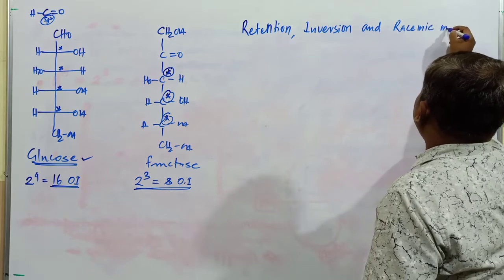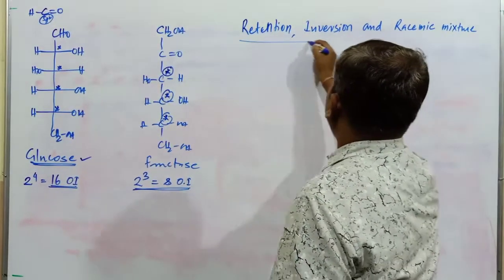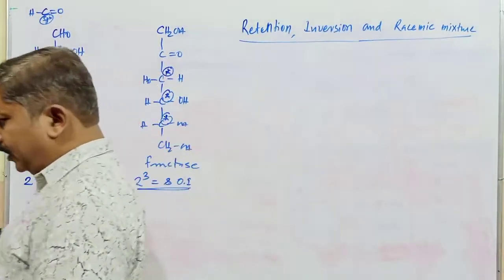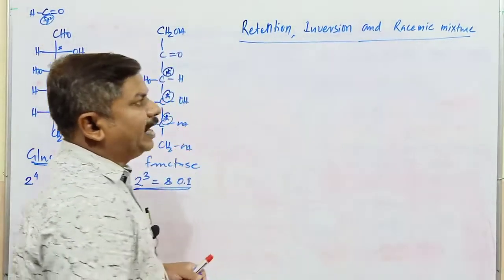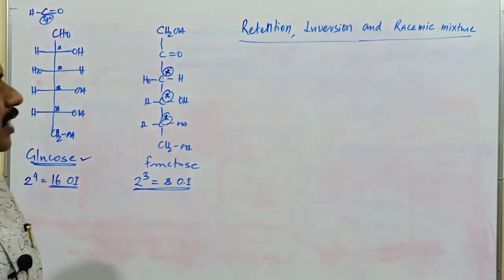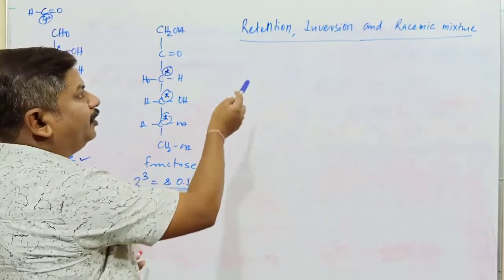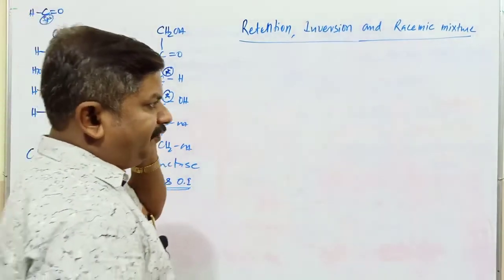What is the meaning of retention, inversion as well as racemic mixture? This is a very important point as far as the topic haloalkanes and haloarenes is concerned, because in SN1 and SN2 reactions, we come across retention as well as inversion of configuration.